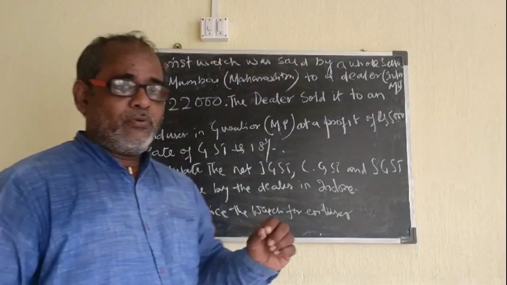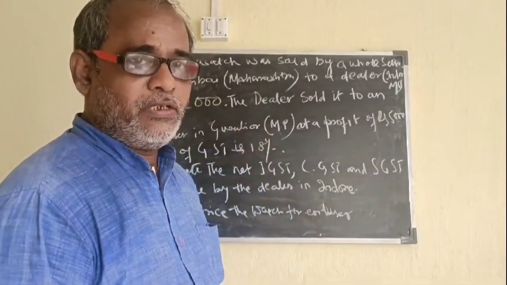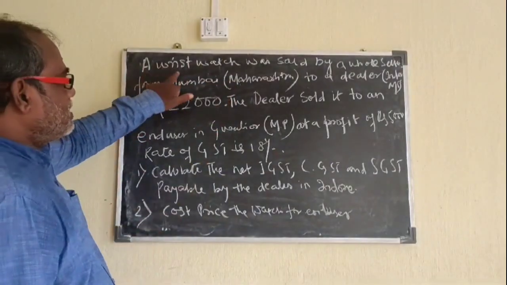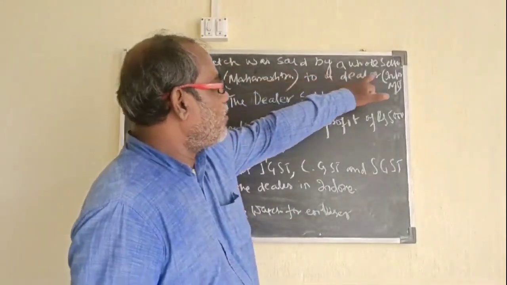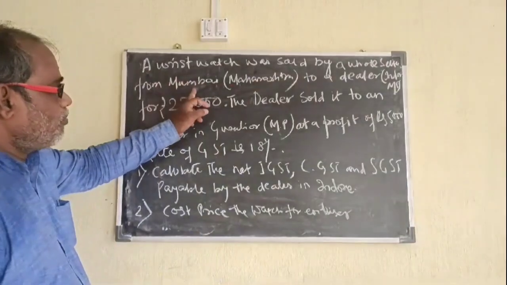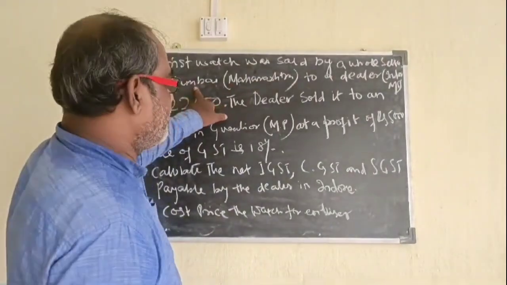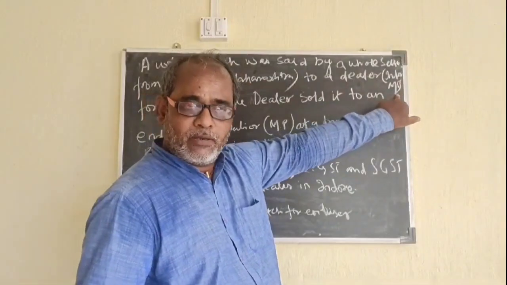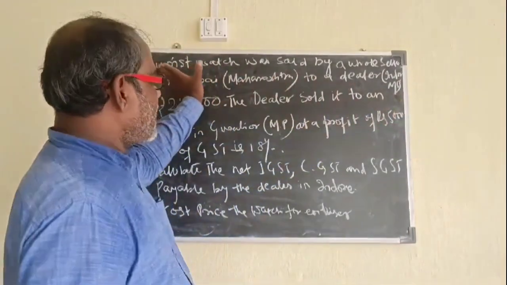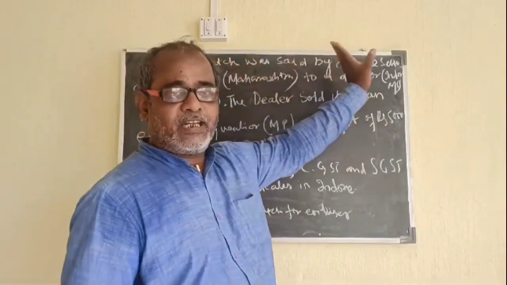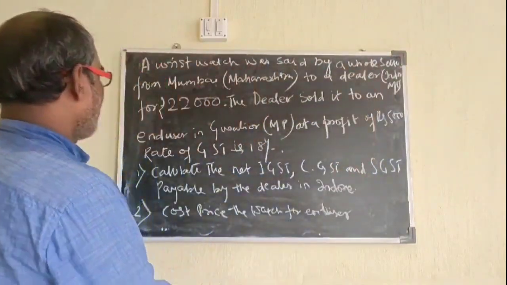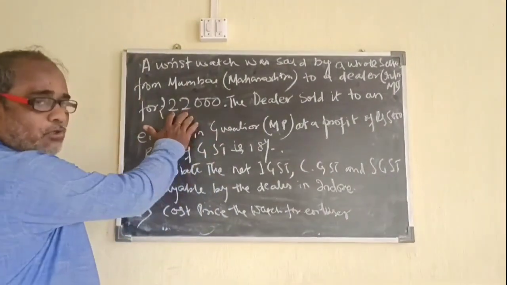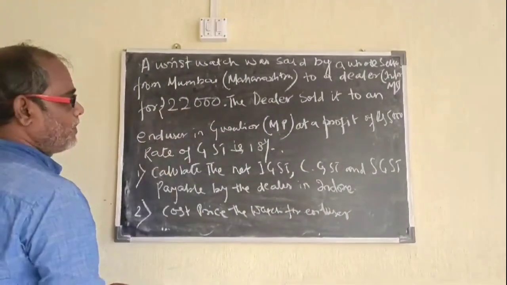I am going to show you one more type of question in GST. My question is in this way. A wristwatch was sold by a wholesaler from Mumbai, which is in Maharashtra, to a dealer in Indore, which is in Madhya Pradesh. That means the goods have been sold from one state to another state for rupees 22,000.